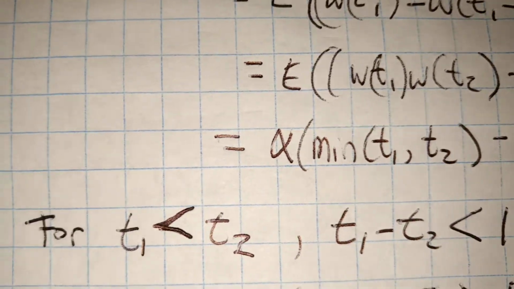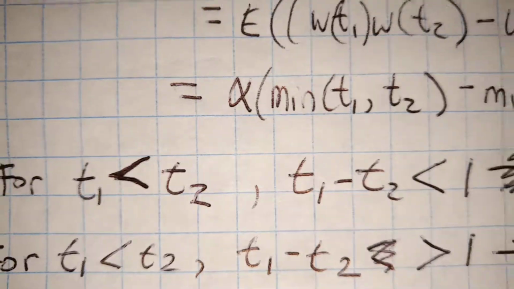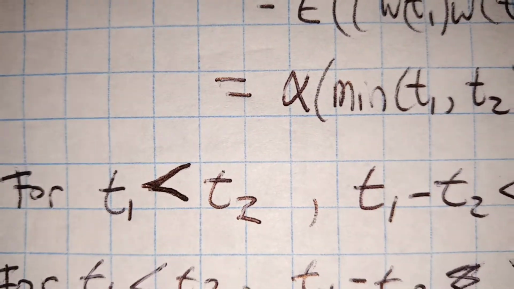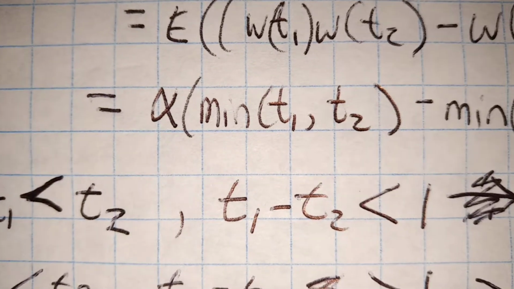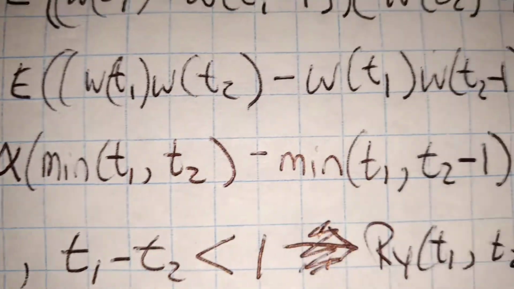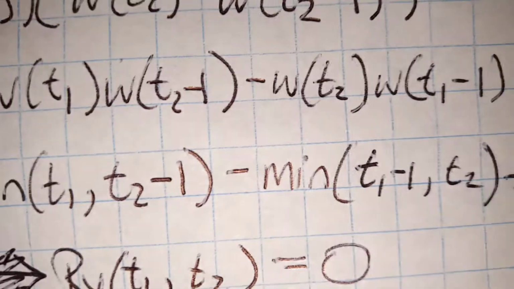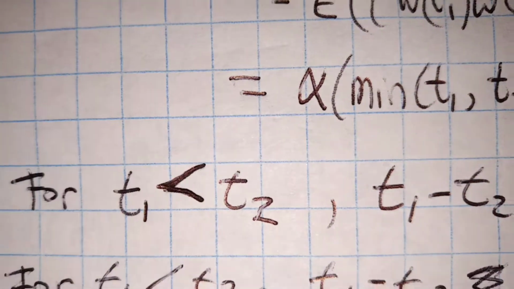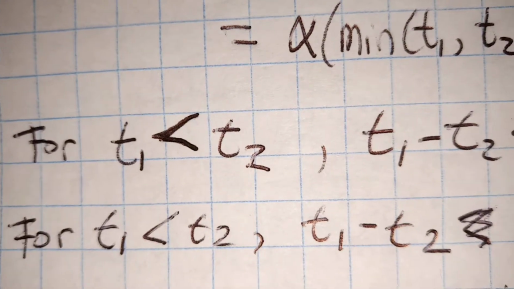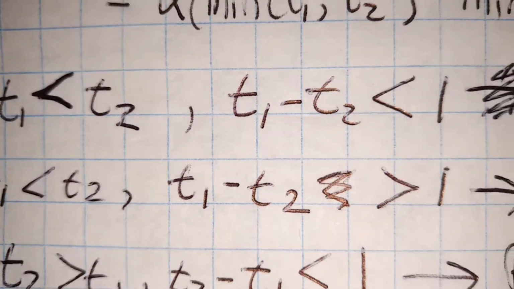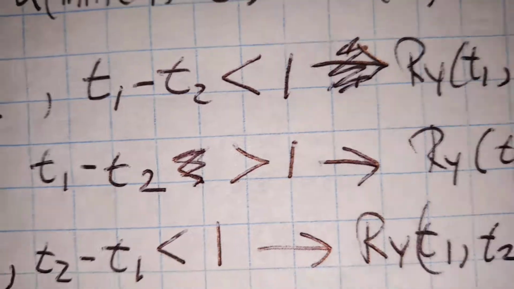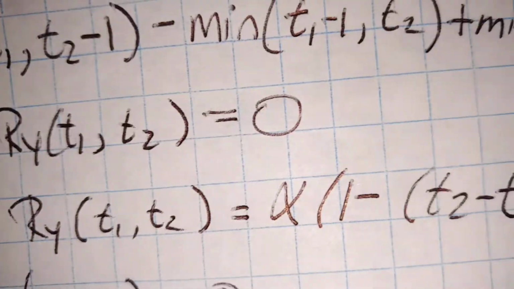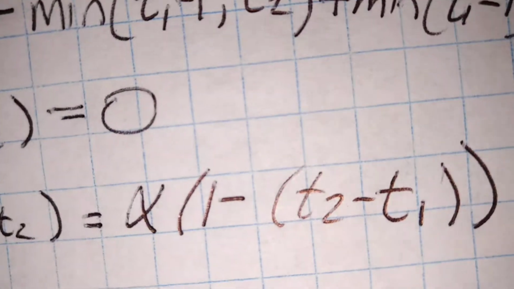And so we set up 4 conditions. The first condition is for T1 less than T2, and T2 minus T1 less than 1: we have that the autocorrelation is equal to 0. For the next condition, we still keep T1 less than T2, but this time T2 minus T1 is greater than 1, and we end up with the autocorrelation being alpha times 1 minus T2 minus T1.